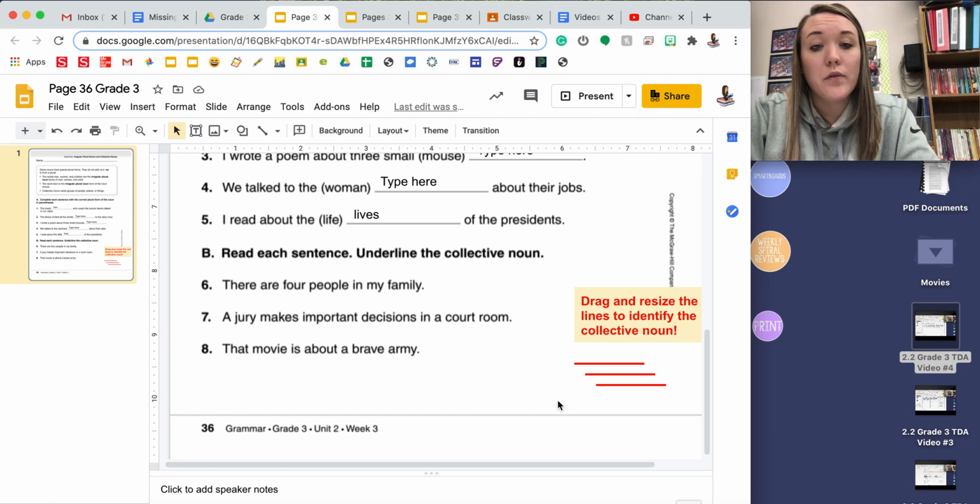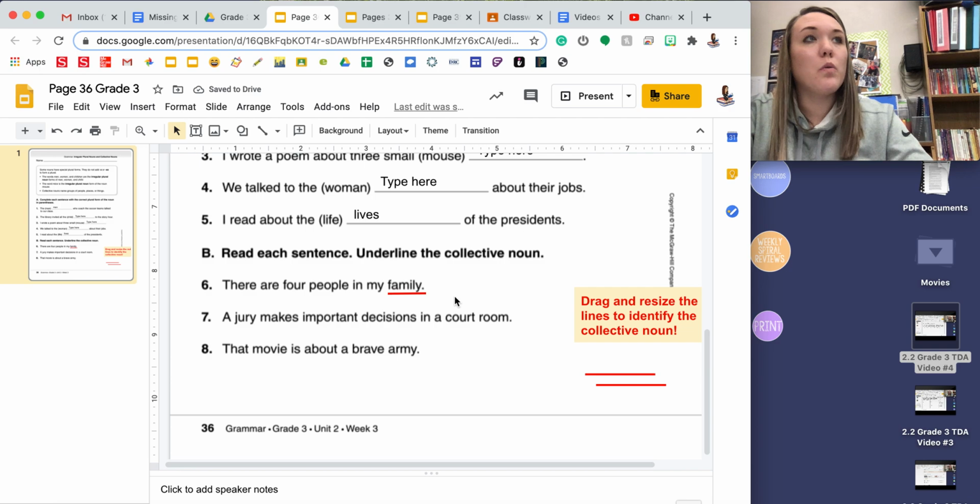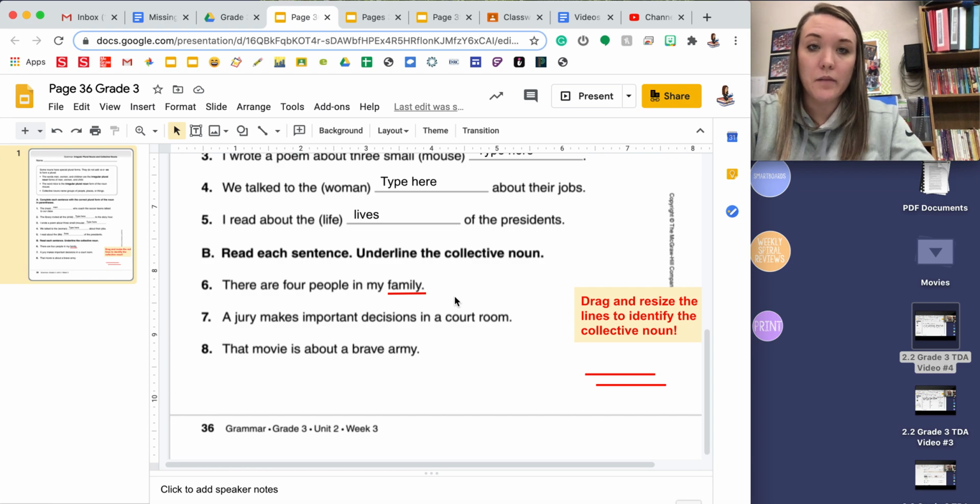Number 6 says, there are 4 people in my family. So I have to think in that sentence, what is the collective noun? What word is a group of people, places, or things? The collective noun in this sentence is family. A family is a group of people. This line is too long, so once I get it under family, I'm going to use this blue circle to resize and make sure it's only underlining family. You will also need to complete 7 and 8. Page 36 is due on Monday.